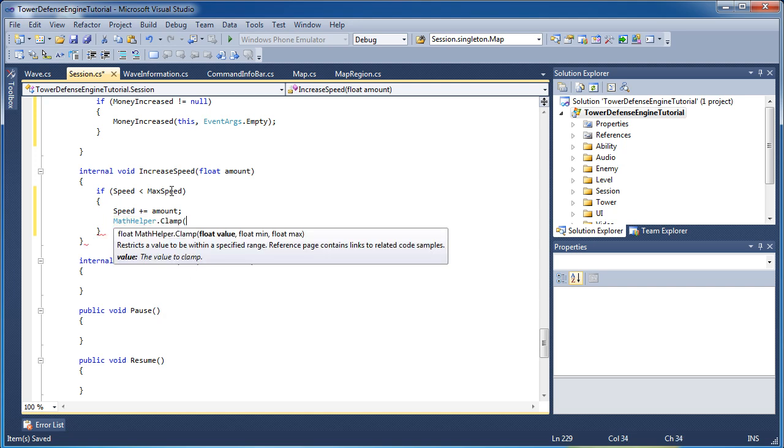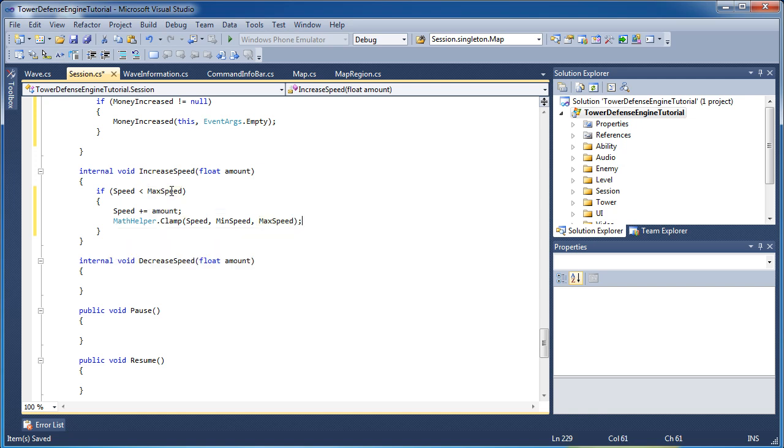So in case we go a little bit above, let's say our max speed is 2.0f. Let's say we go to 2.04f. We need to clamp our speed to our min speed and our max speed. So they cannot go above 2.0 and below 0.5. So we'll go ahead and clamp our speed here.